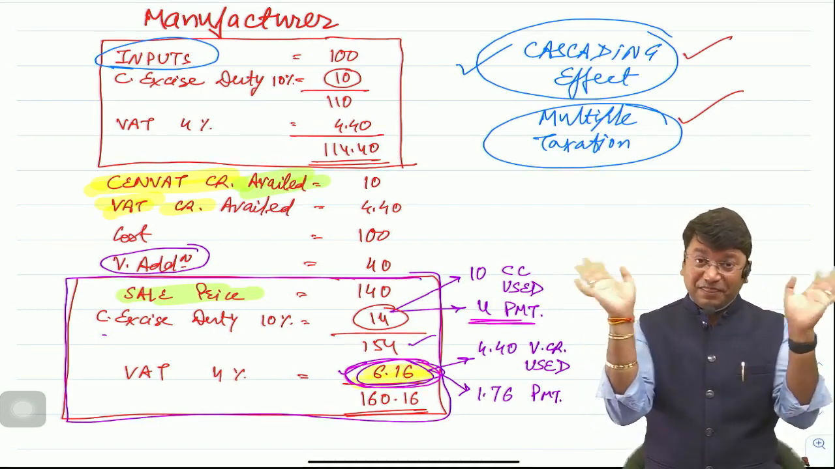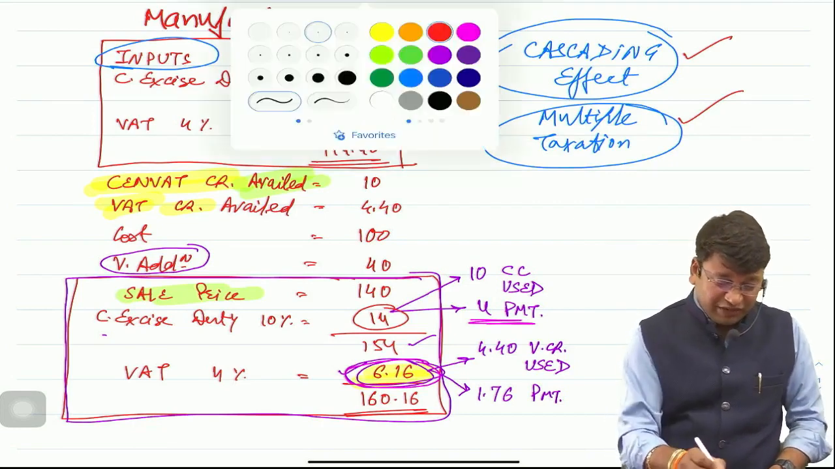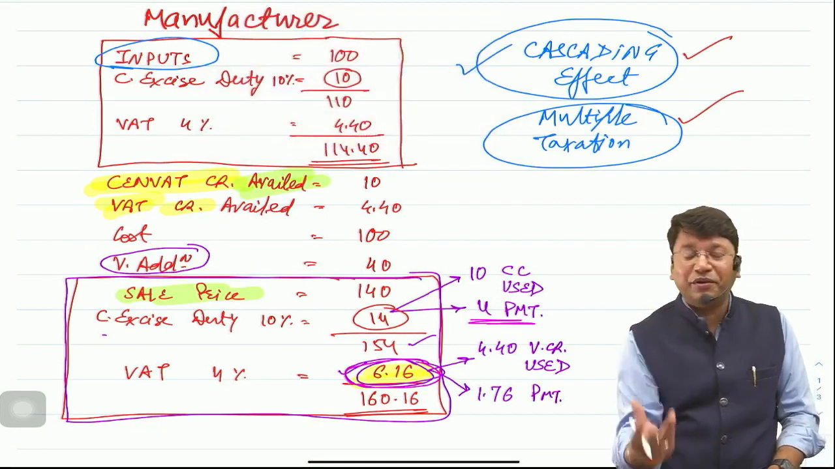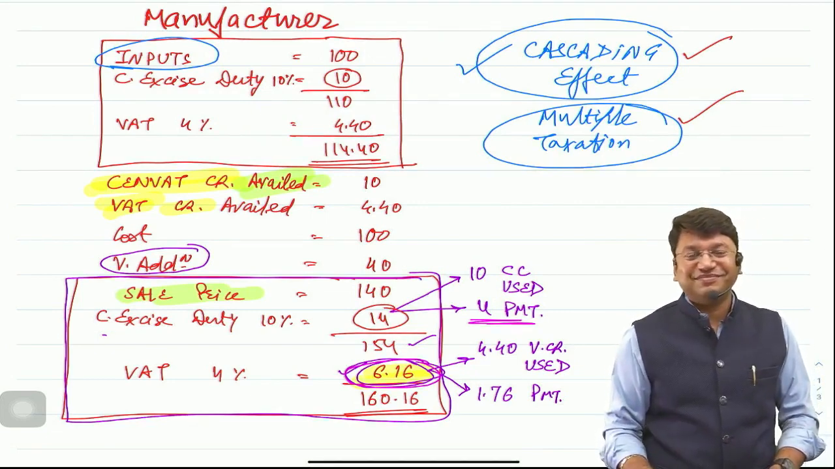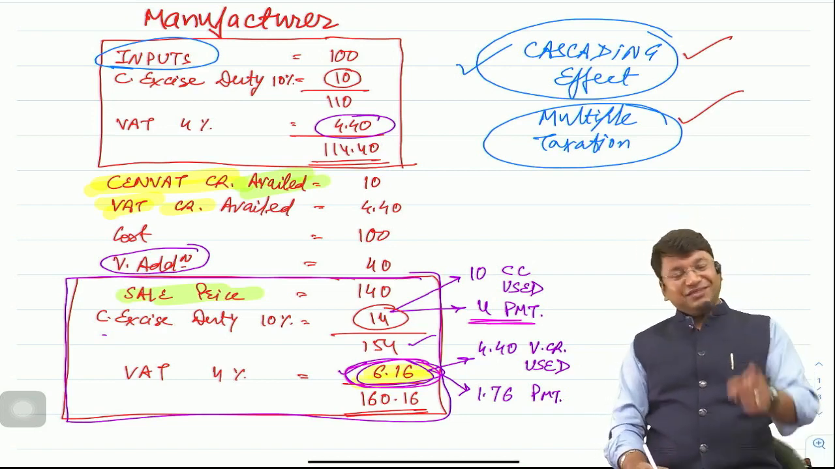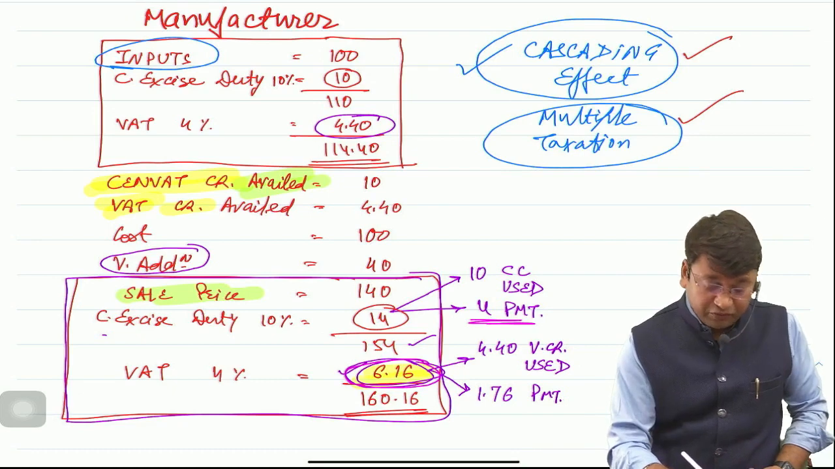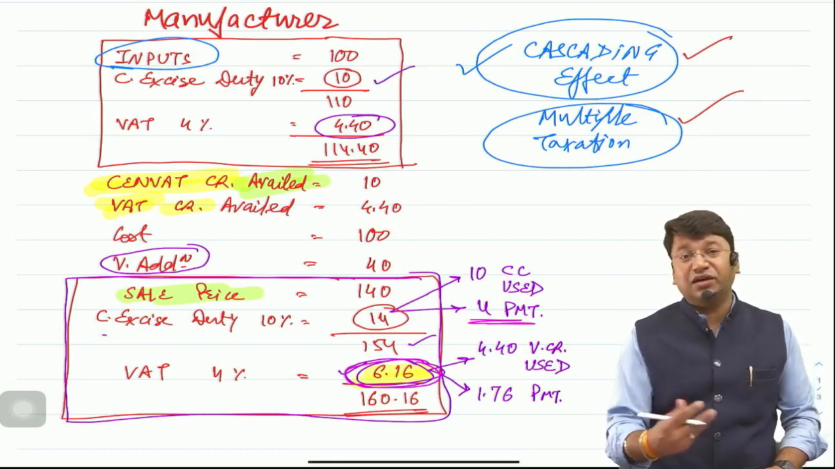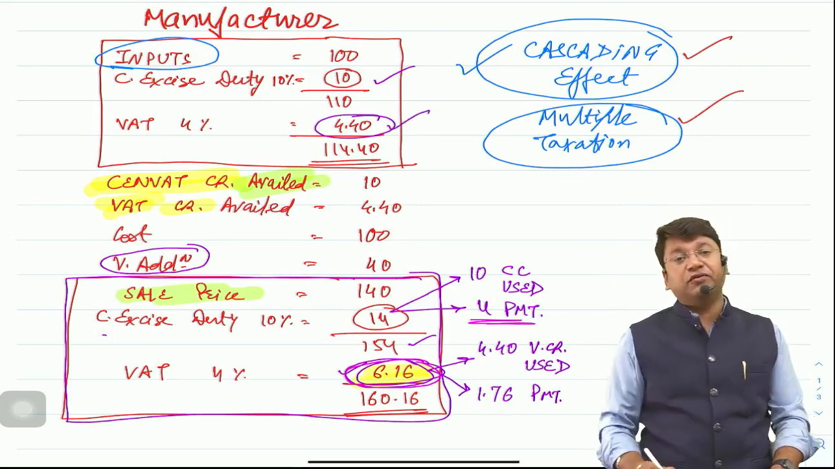Okay, now my question comes. Listen to me very carefully. Now you can open your eyes. Don't sleep. Why is the credit of rupees 4.4 allowed? Till now we have discussed rupees 10, why the credit of rupees 10 is allowed. Now my question is, why is the credit of rupees 4.4 allowed?